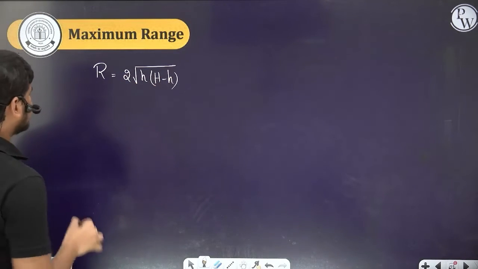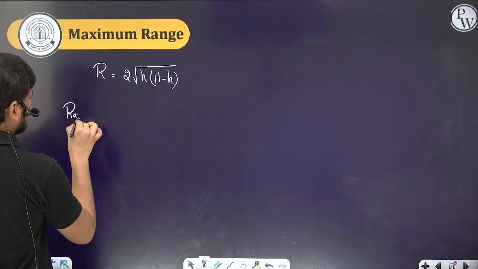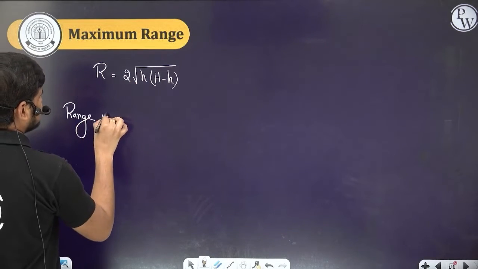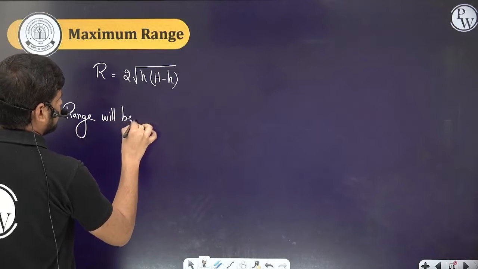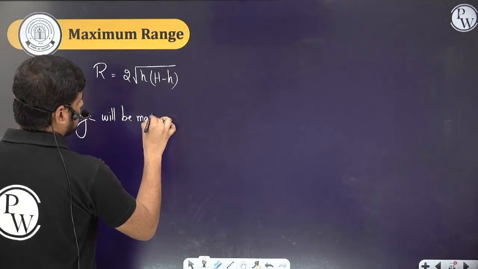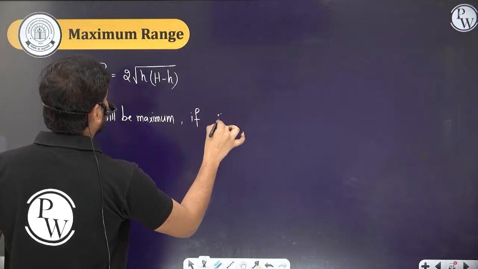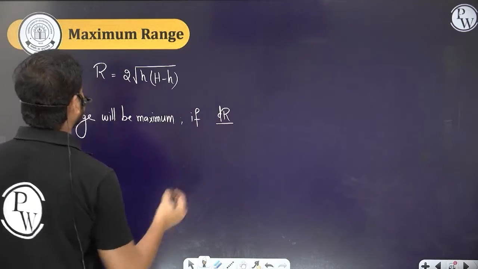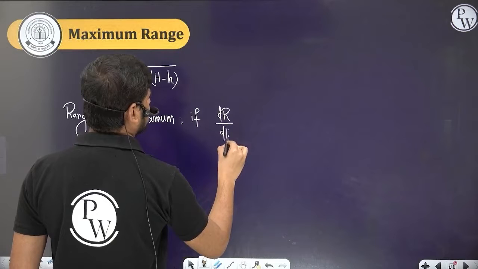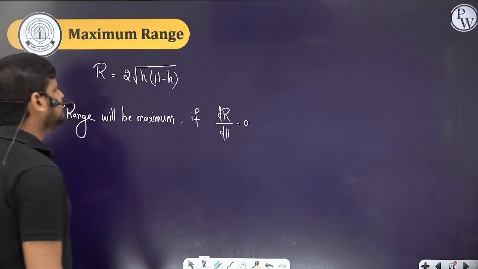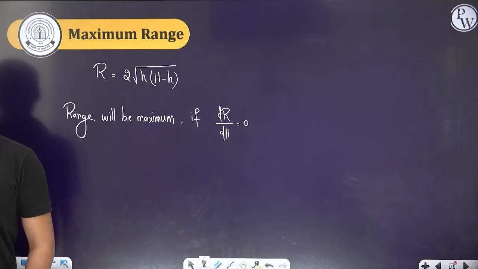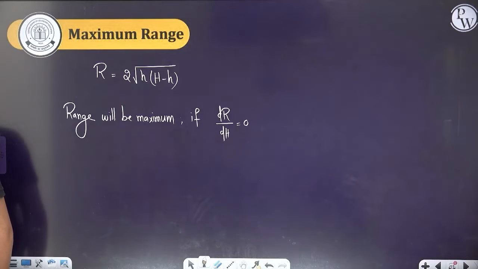The range will be maximum if dR by dh is equal to 0.